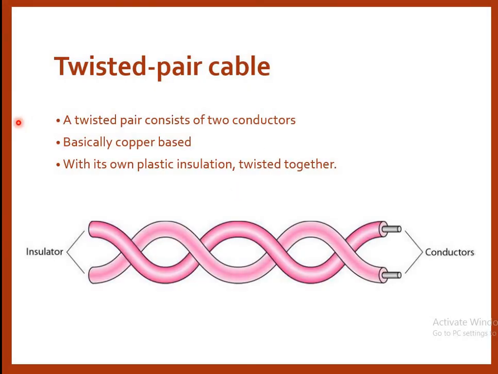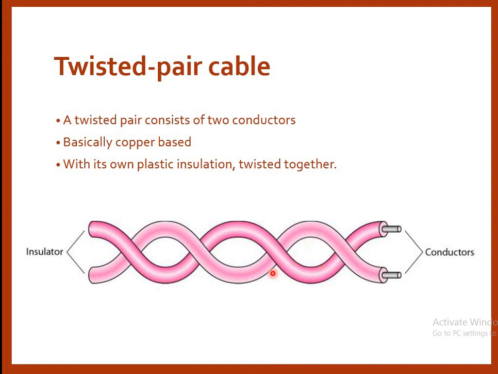The first type of transmission media which comes under guided media is the twisted pair cable. This is a pictorial representation of a twisted pair cable. A twisted pair consists of two conductors. Basically, copper based conductors are used, each with its own plastic insulation, twisted together. If you observe this pictorial representation, you will see two wires or two conductors which are twisted together. Therefore its name is twisted pair cable.